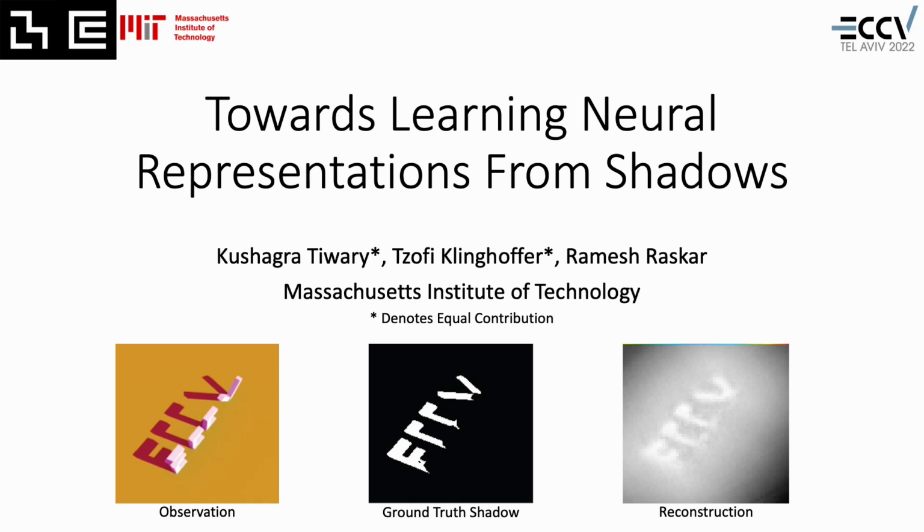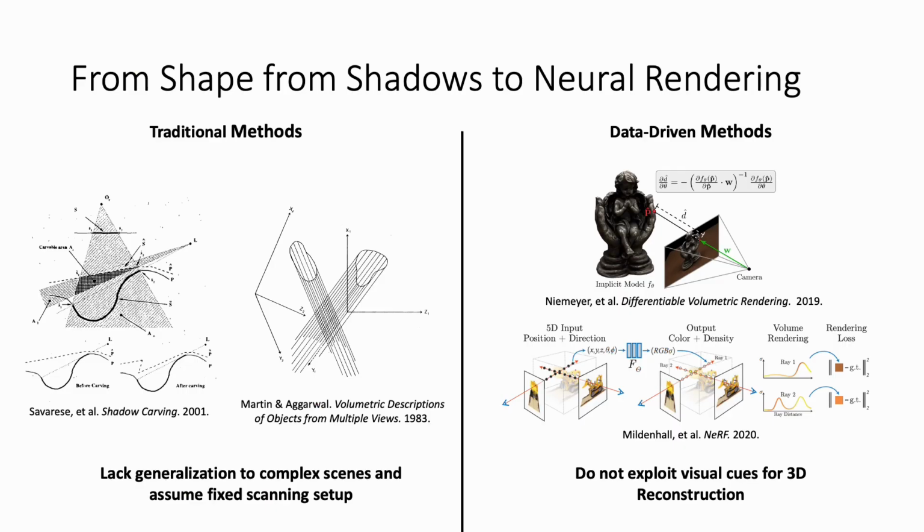Hi, we present Towards Learning Neural Representations from Shadows, a new method that learns neural scene representations from only the shadows present in the scene. Traditional shape from shadow algorithms reconstruct geometry from shadows, but they assume a fixed scanning setup and fail to generalize to complex scenes. On the other hand, recent advances in neural rendering have enabled geometry to be learned from data. However, these methods rely on photometric consistency and texture information between RGB images and often ignore physical cues such as shadows, which encode valuable information about the scene.